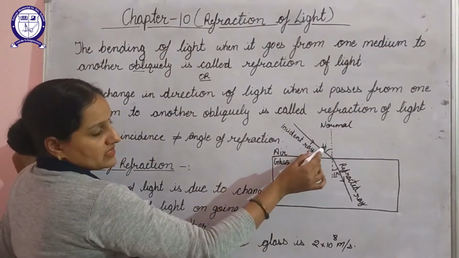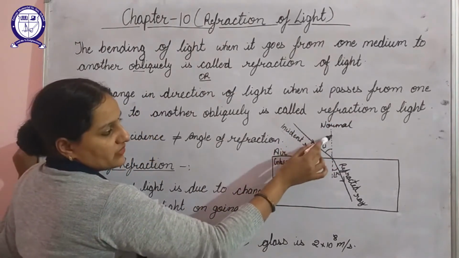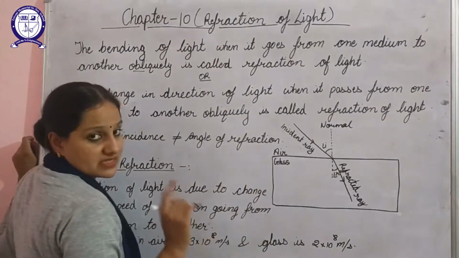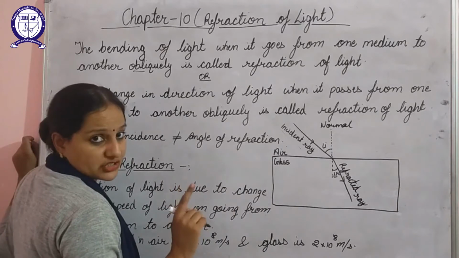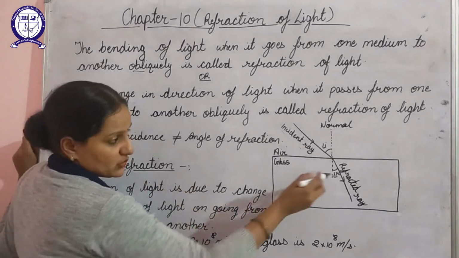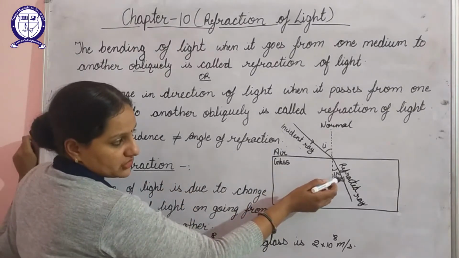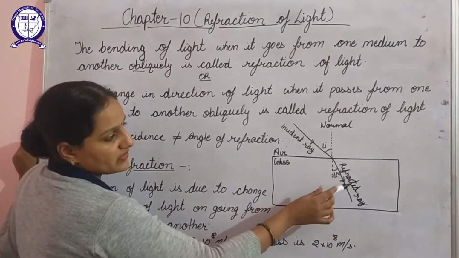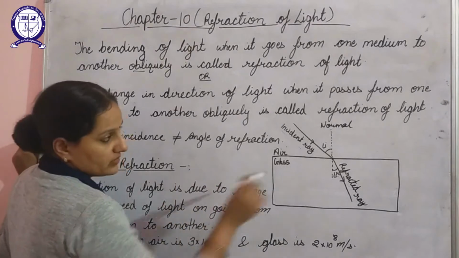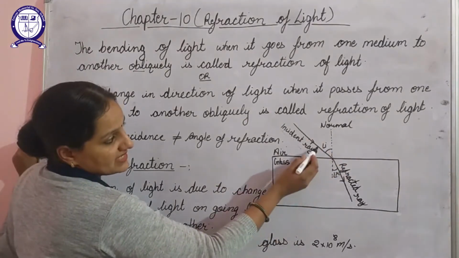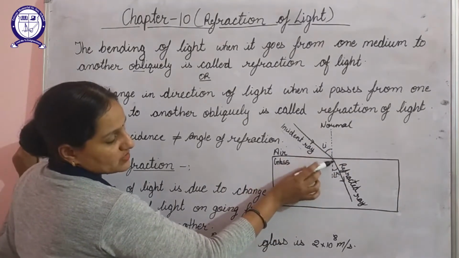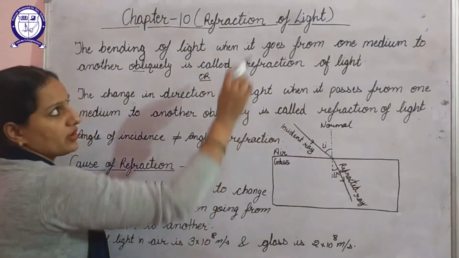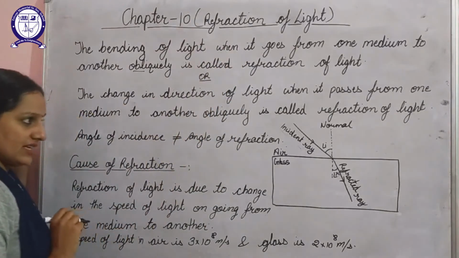Now what is the angle of incidence? It is the angle between the incident ray and the normal. What is the angle of refraction? Here R signifies the angle of refraction, not reflection. So this angle of refraction is the angle between the refracted ray and the normal. In this figure we can easily see that the path of light is no more straight, it is bending. So this shows the phenomenon of refraction of light.